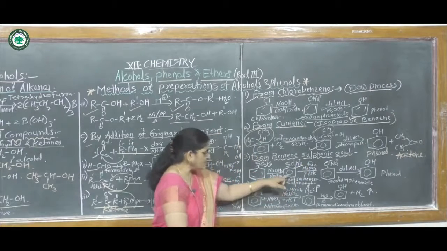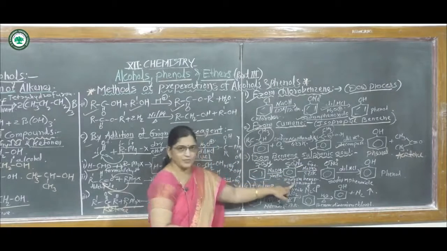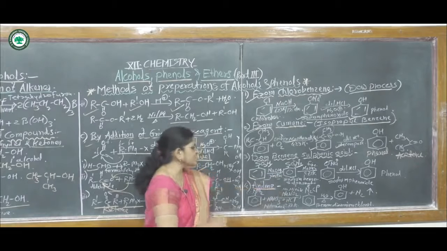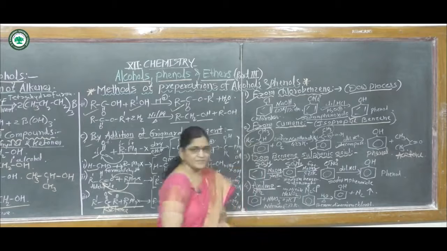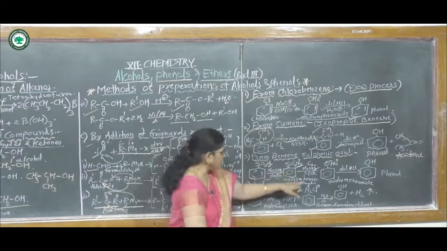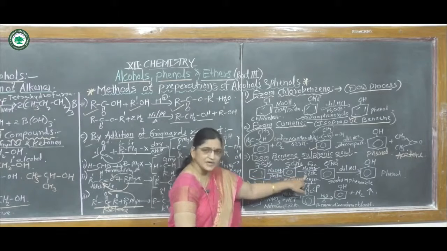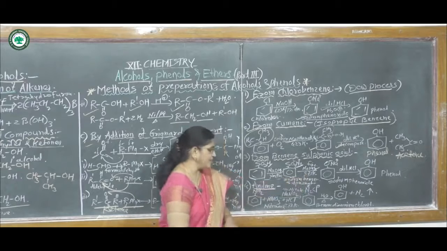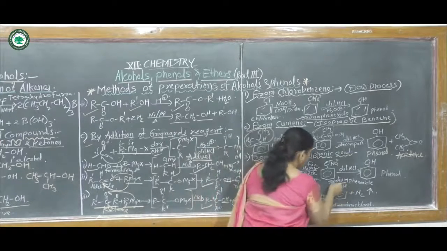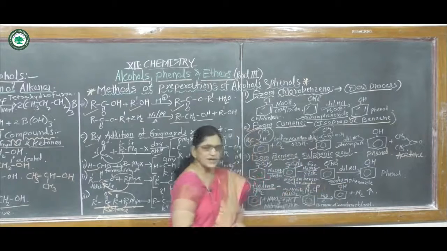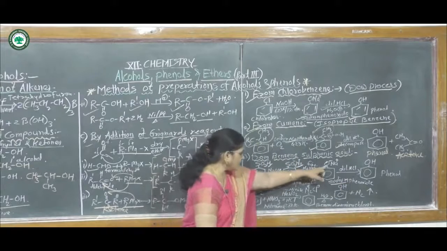This sodium benzene sulfonate is again fused with sodium hydroxide at 573 Kelvin. Then it gives the next product, called sodium phenoxide.